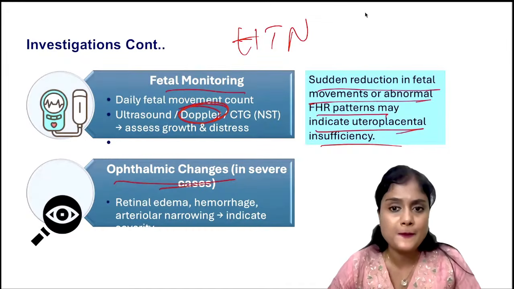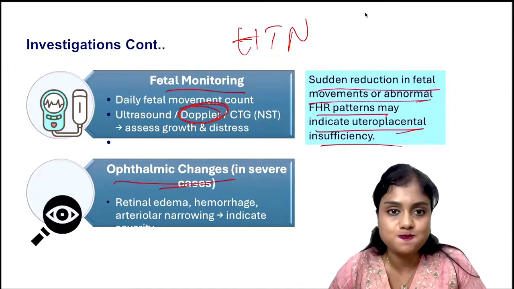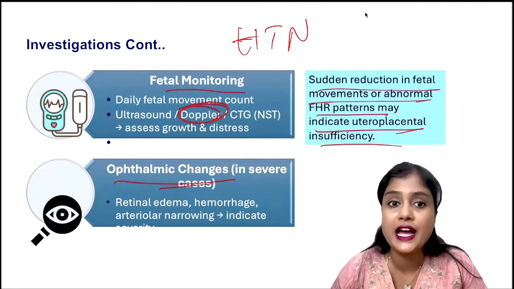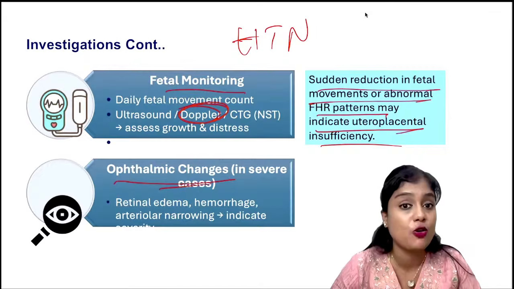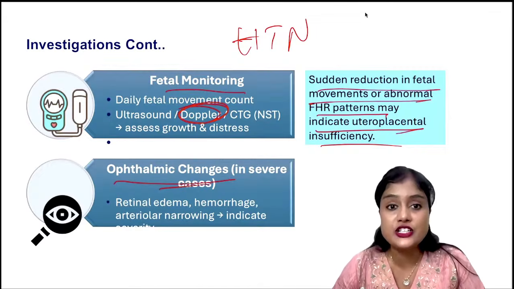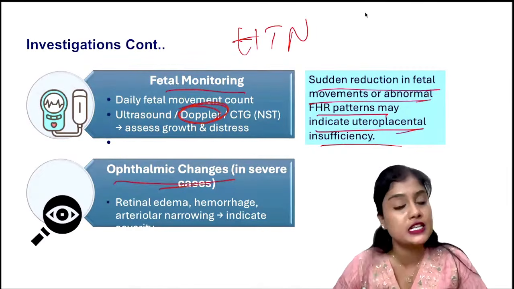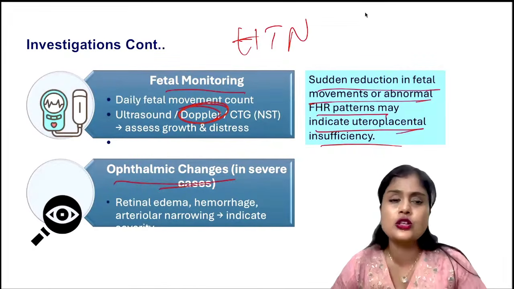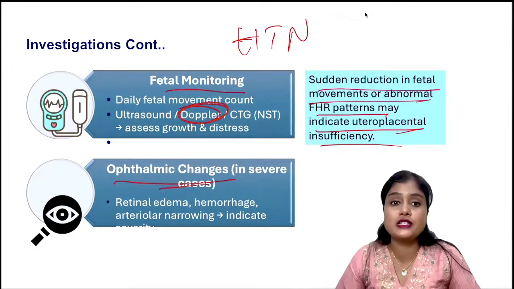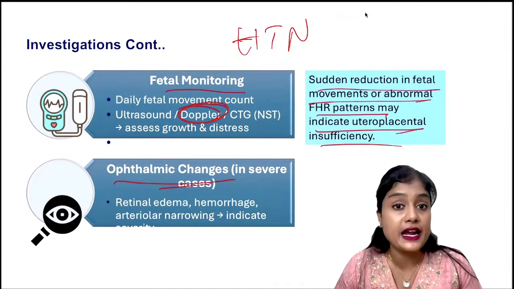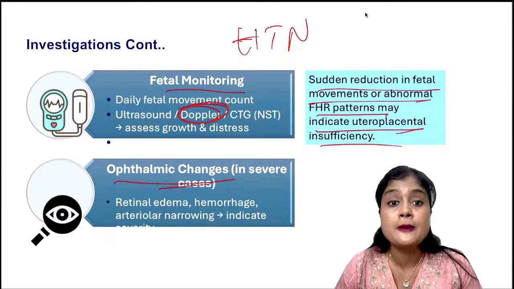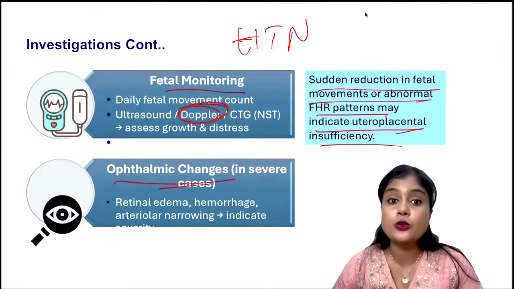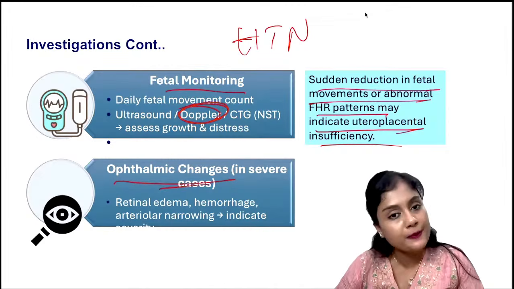Then you should still do an ultrasound for her. Why did she have this reduced fetal movement? A person who was always having good movements, why suddenly did she have reduced fetal movement? Still, you should do a scan. If there are no comorbidities, just a scan would do. Look for the liquor, whether oligohydramnios is developing or what. Is that the reason why she is having reduced fetal movements? Or if she is having comorbidities, you should also do Doppler to look for fetoplacental insufficiency. Okay, very good.